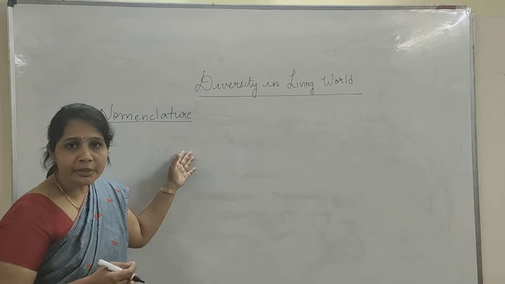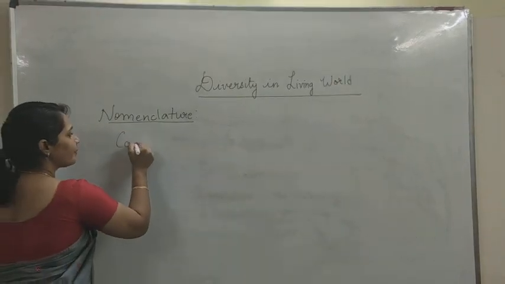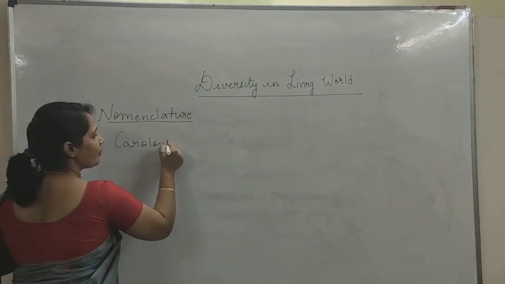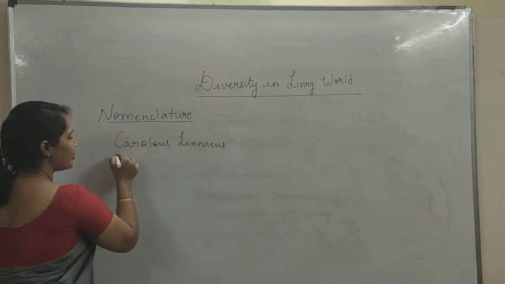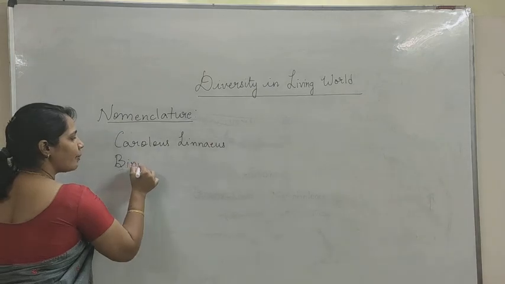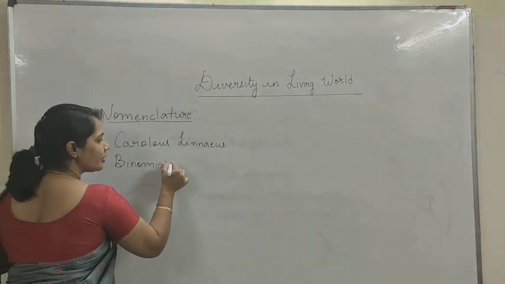So for that purpose, Carolus Linnaeus has introduced what is known as binomial nomenclature.